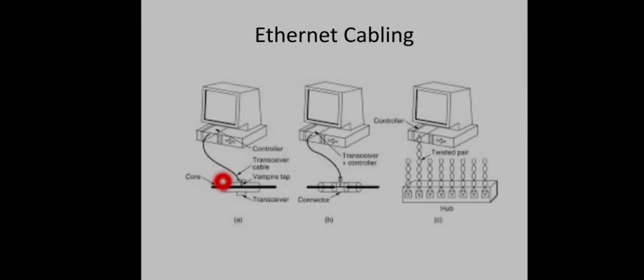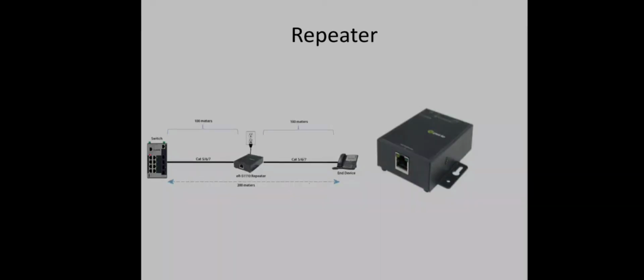This is coaxial cable, thick coaxial cable, in which a vampire tap is used to connect this transceiver to this long main cable, whereas in the case of 10BASE-2, a T connector, a BNC connector, is used to connect our system to this long cable, whereas in the case of 10BASE-T, a twisted pair is used to connect our computer to the central hub. Each version of Ethernet has a maximum cable length per segment, right?